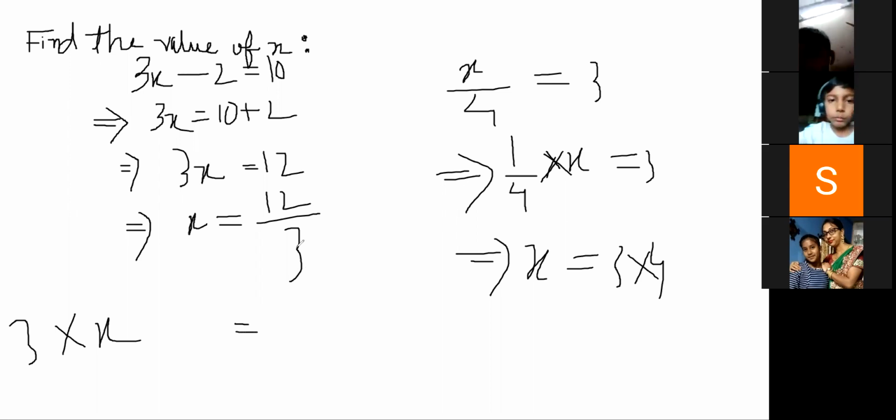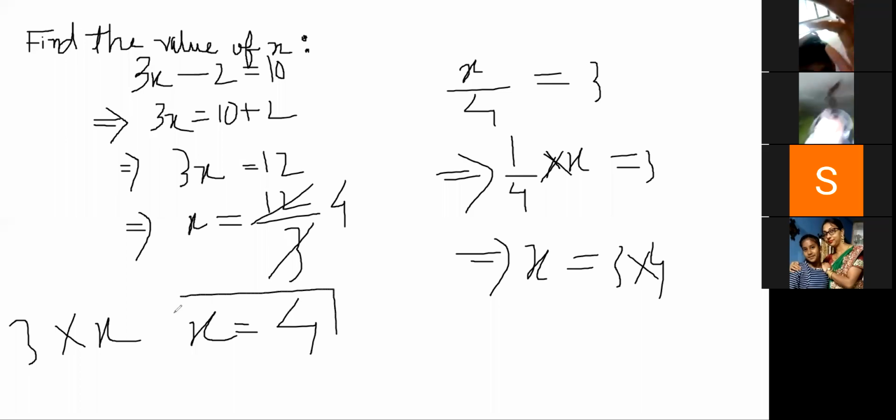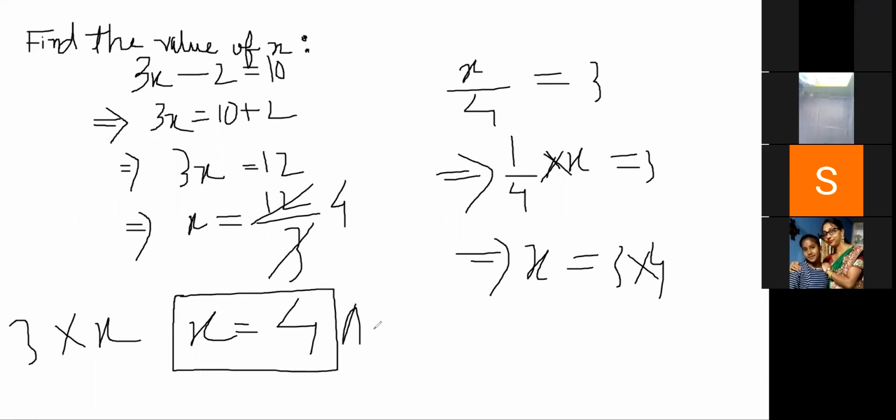Tell the answer finally. 3 4s are 12. Cancel it. 3 1s are 3, 3 4s are 12. So what we will get? X is equal to 4. Understood? X is equal to 4. Understood, everyone? Everyone is clear.